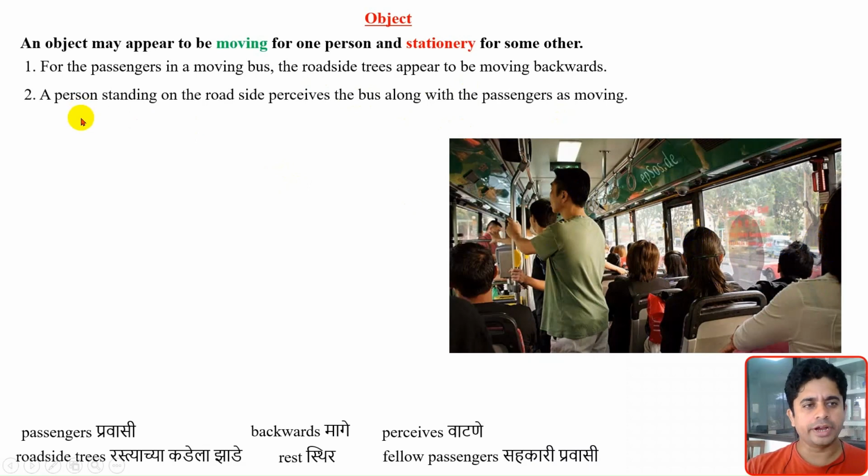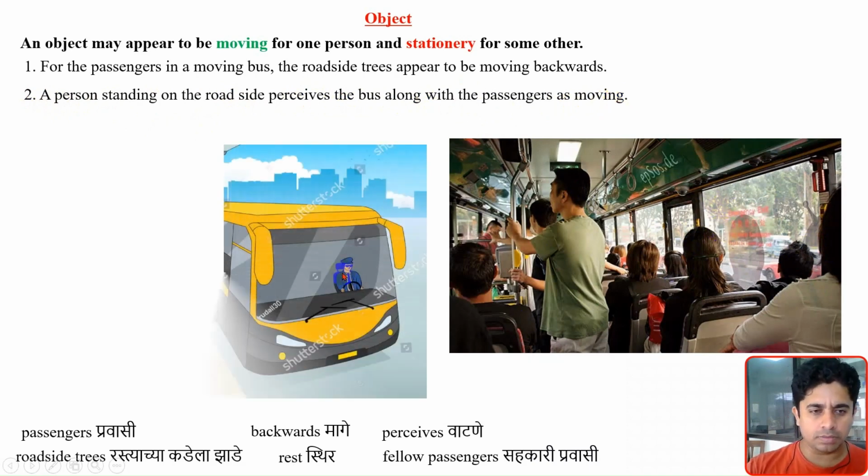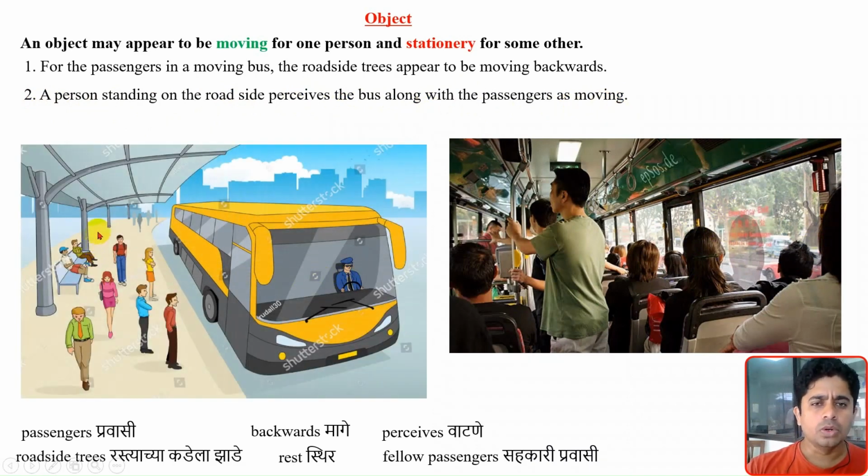Contrary to this, a person standing on the roadside perceives the bus along with the passengers to be moving. Suppose there is one person who is outside this bus, standing on the roadside. He feels like the passengers along with this bus are moving. For us, this person is moving, but for him, this bus and the passengers are moving.